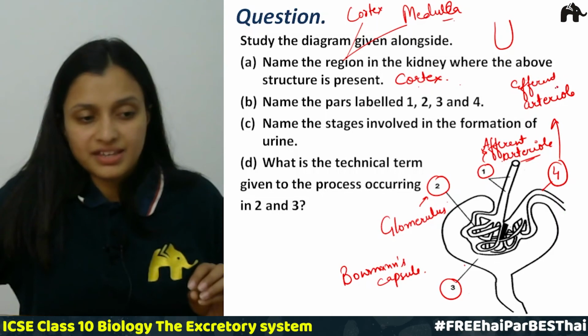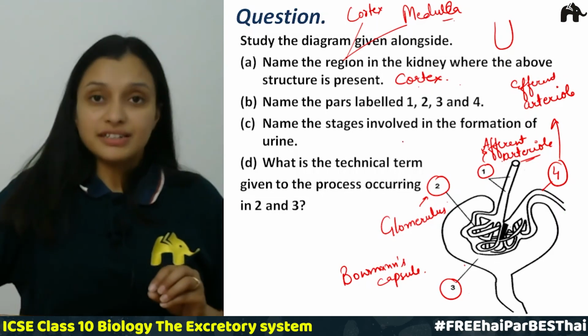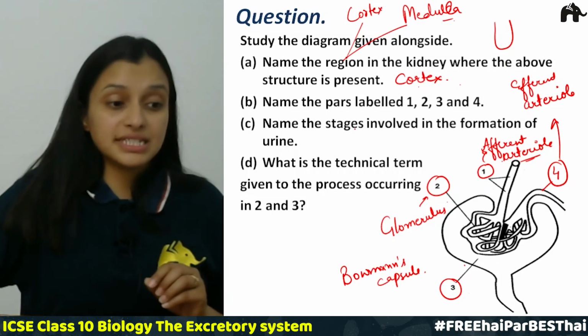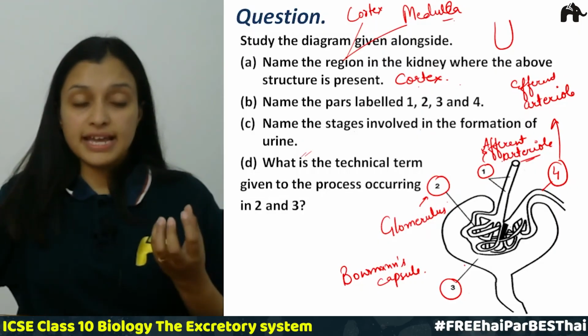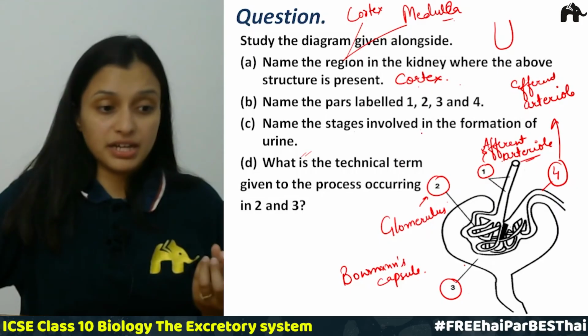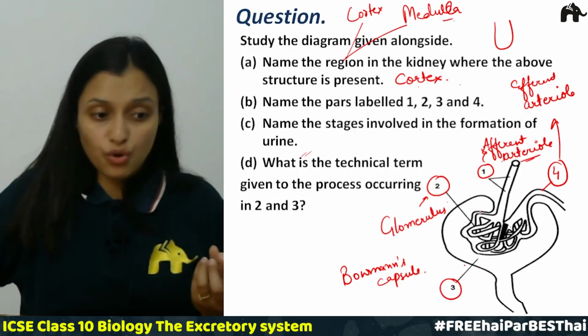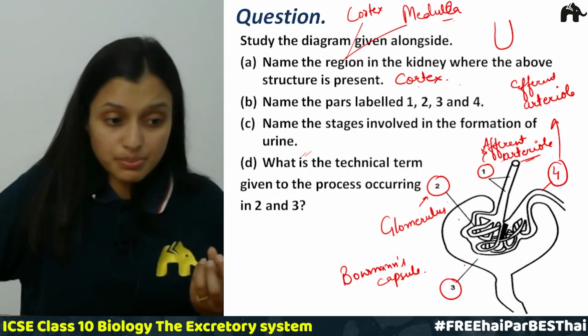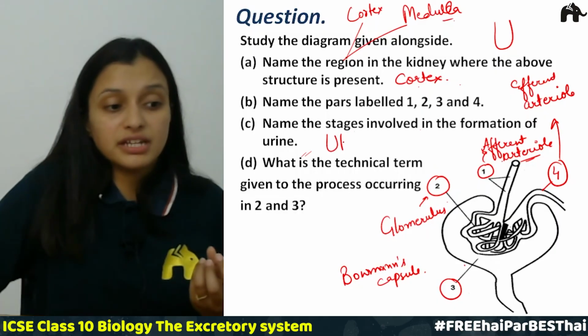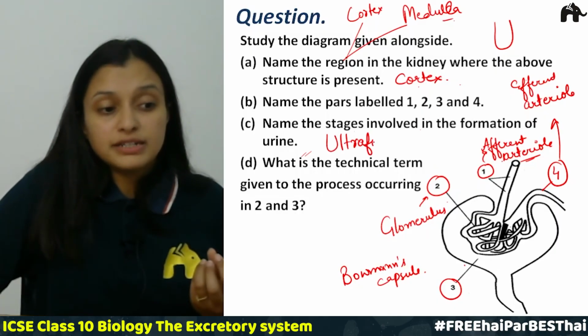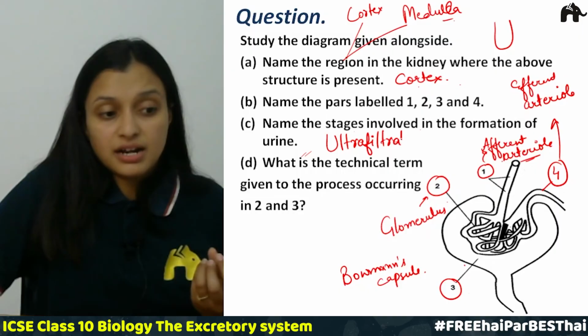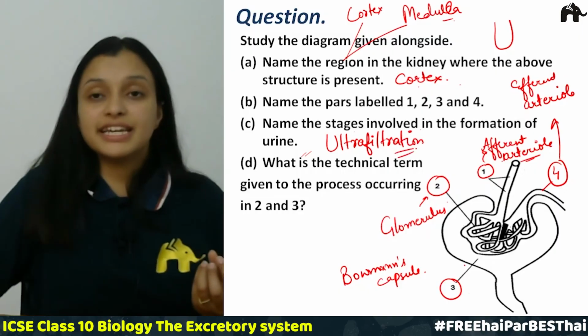Correct? Okay, so the third part of the question is, name the stage involved in the formation of urine. So we have to tell that stage involved in the formation of urine. So over here what will happen? So this particular stage is involved in ultrafiltration. So it is the place where ultrafiltration of blood takes place.